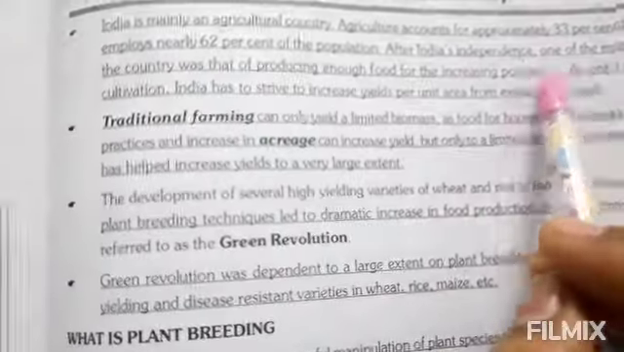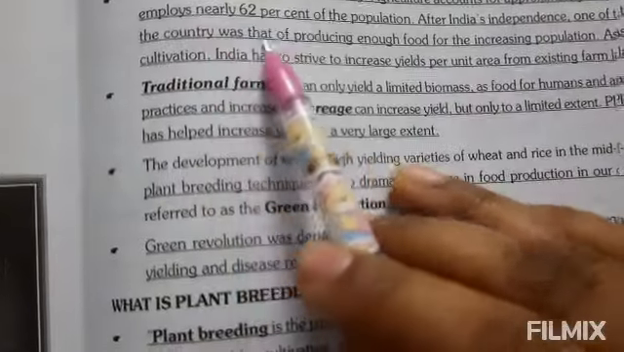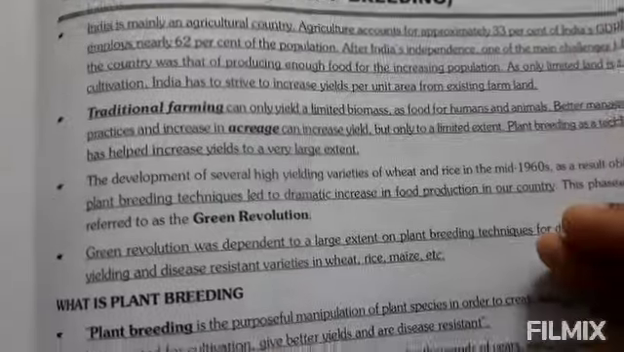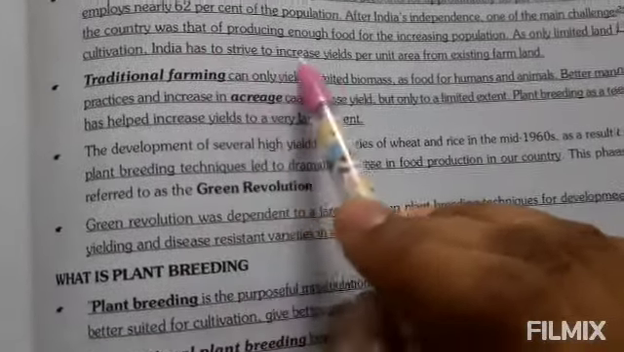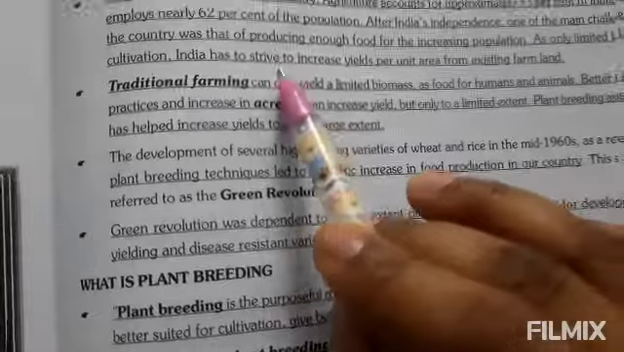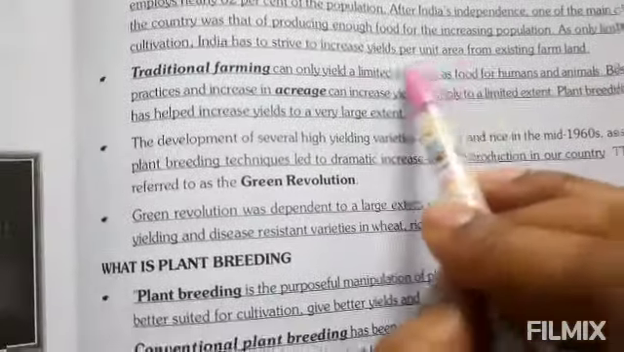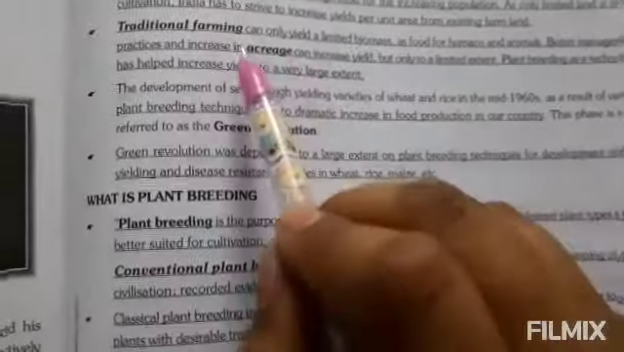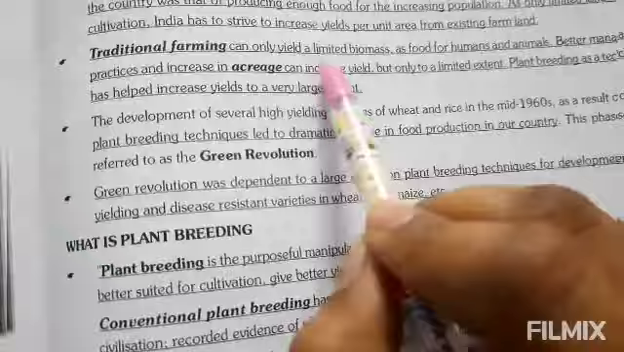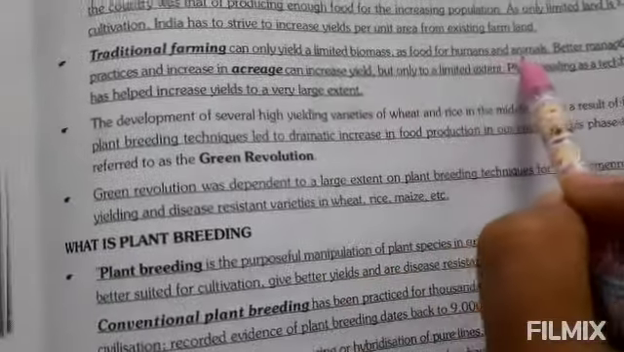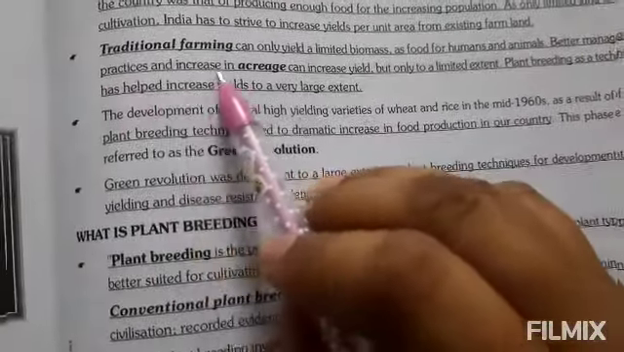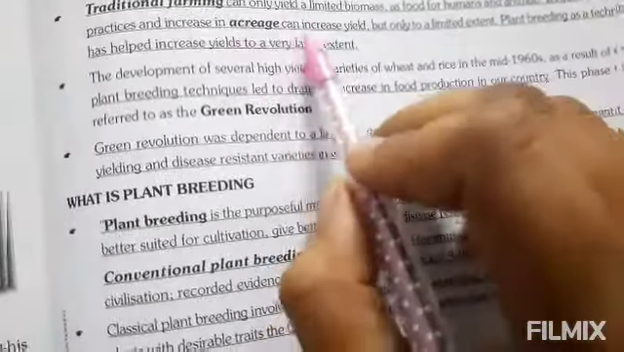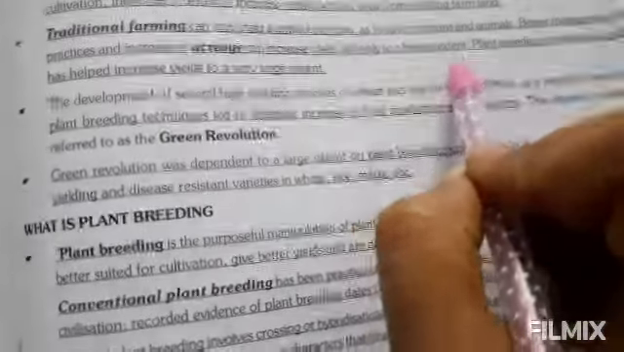After India's independence, one of the main challenges facing the country was producing enough food for the increasing population. As only limited land is fit for cultivation, India has to strive to increase yields per unit area from existing farmland. Traditional farming can only yield a limited biomass as food for humans and animals. Better management practices and an increase in the acreage can increase yield, but only to a limited extent.